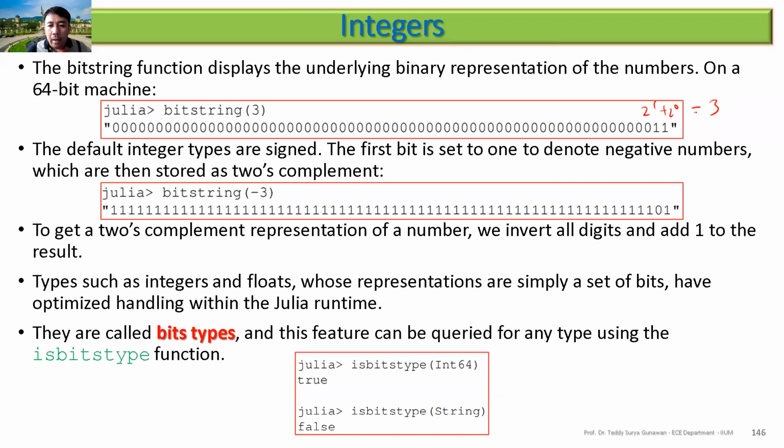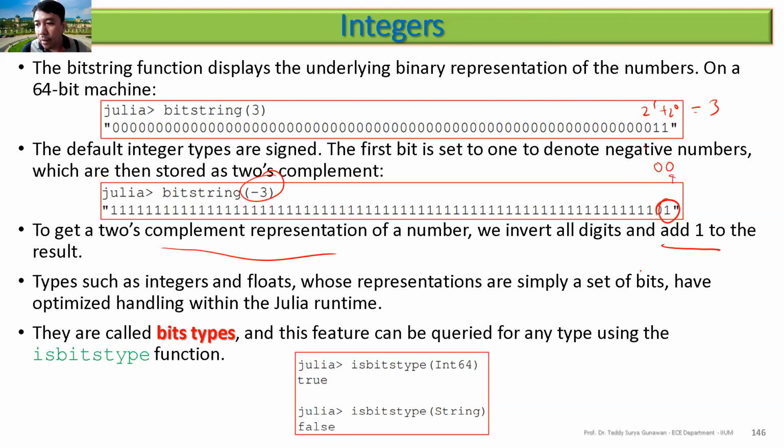And for minus, what happened here? You have the two's complement representation of a number. So you take the complement of the number, then after that add 1 to the result. So you do the complement here: 0 becomes 1, 1 becomes 0, so these become 0 0 0 0, and then you add 1.